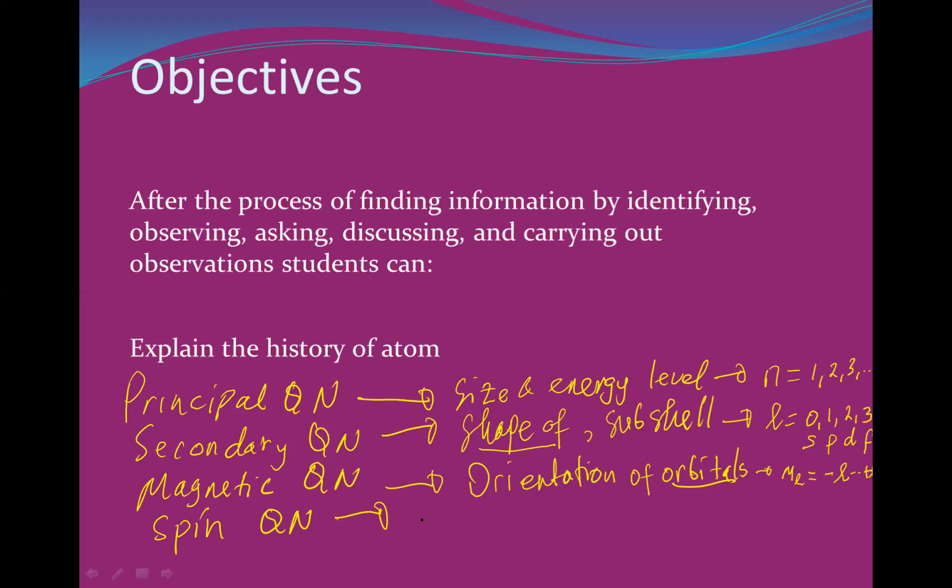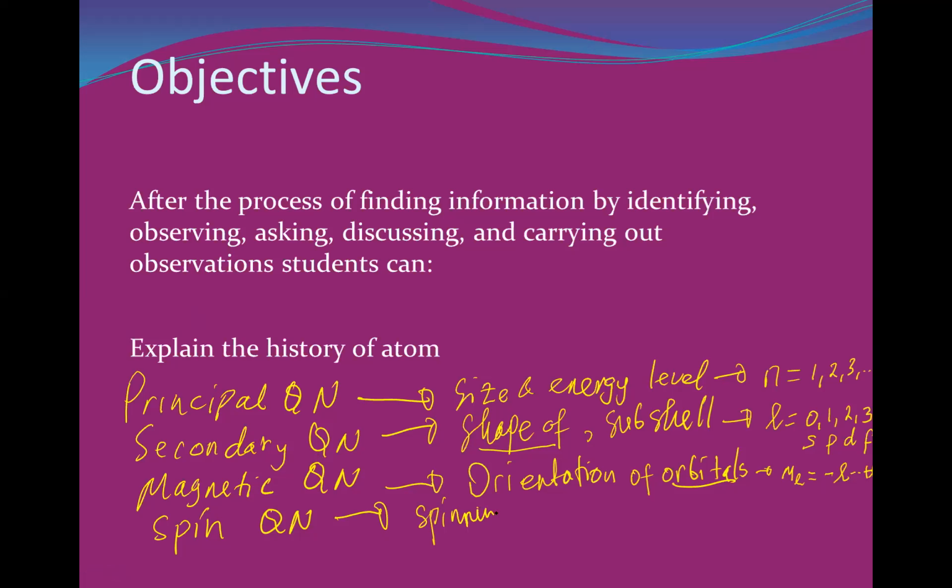Okay, we're going to talk about the last one. Let me find Ian Huga. What do you think, Ian Huga? Yes, sir. I think the spin quantum number describes the direction in which the electron is spinning. Okay, it is the spin of the electron, right?